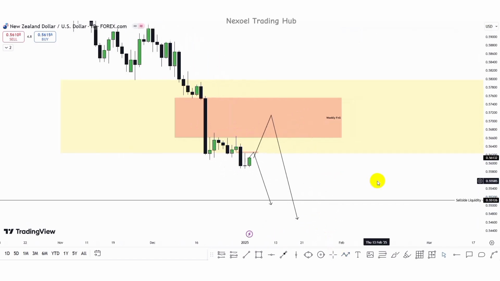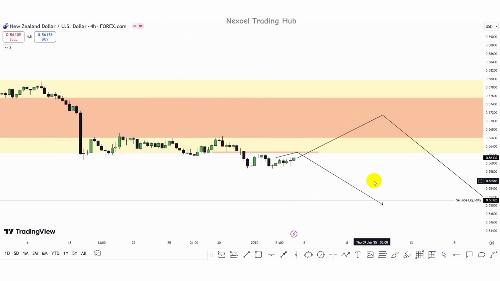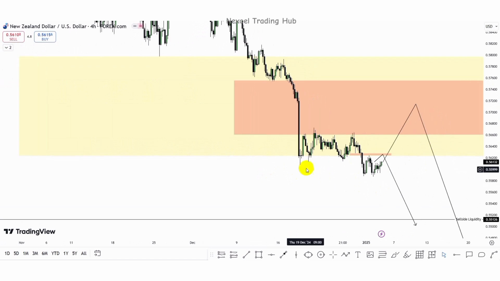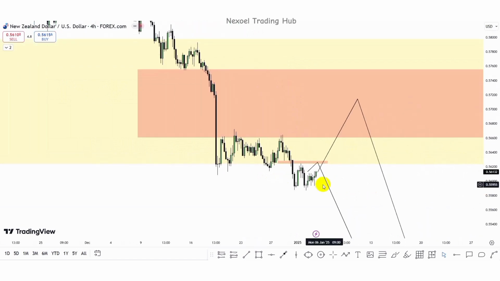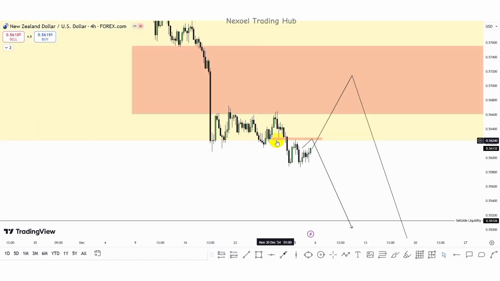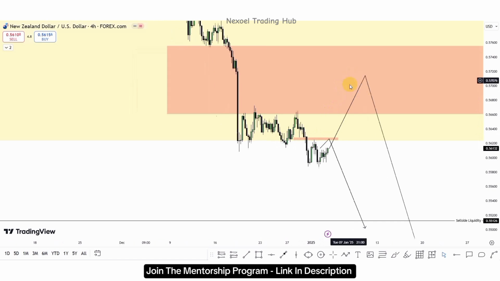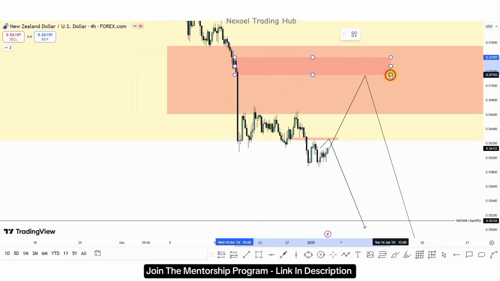So let's check the 4-hour time frame. Here in the 4-hour time frame we can clearly see how price consolidated here, fell and then took out this low. We have the fall to the downside, this momentum movement. So if price continues bullish to the upside, which I don't think price is going to respect this daily fair value gap we identified, we could see this bullish move into the weekly fair value gap, which is in confluence with the monthly fair value gap, and we can see we have this up close candle to the upside before the bearish momentum to the downside.